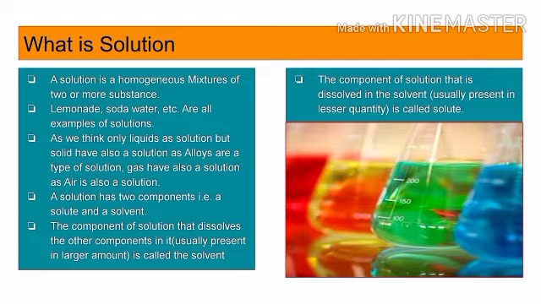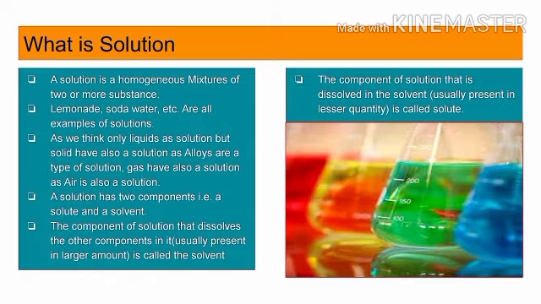What is a solution? A solution is a homogeneous mixture of two or more substances. Lemonade, soda water, etc. are examples of solutions. We think only liquids are solutions, but solids also form solutions, as well as gases, as air is also a solution. A solution has two components, that is a solute and a solvent. The component of the solution that dissolves the other component, usually present in a larger amount, is called the solvent. The component of the solution that is dissolved in the solvent, usually present in a lesser amount, is known as the solute.